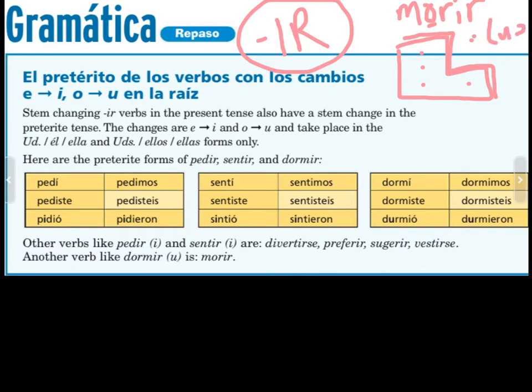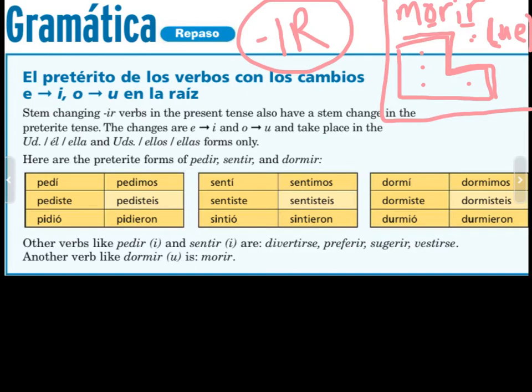So inside the boot, it changes to UE. Outside of the boot, it goes back to the original form. That's in present tense. Okay? These same verbs, the ones that are boot verbs in present tense and that end in IR as well, experience stem changes in the preterite as well, or in the past tense.